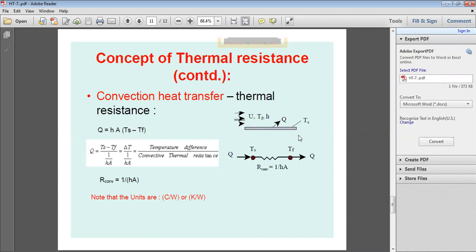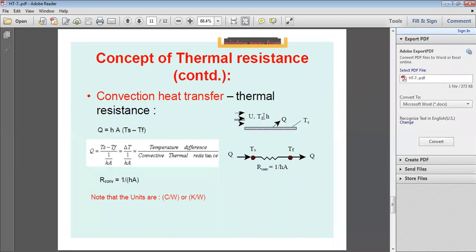Here we take a plate. You are heating the plate with Q. TS is the surface temperature, or wall temperature. Here air is flowing, for example, or water is flowing with a velocity U. The fluid temperature is TF, F for fluid.